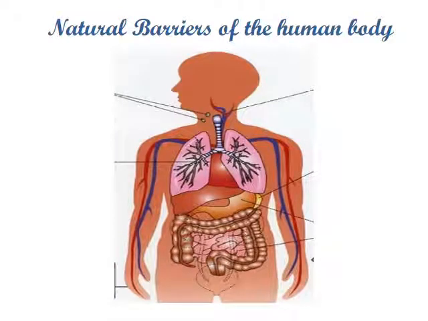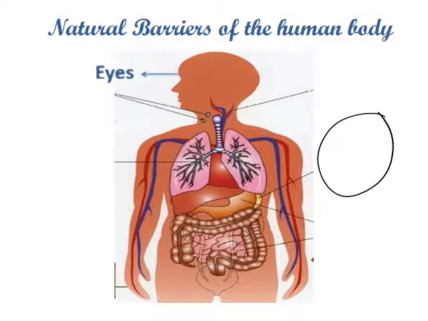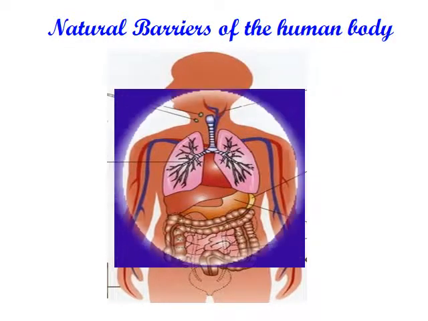So we are going to move to the natural barriers of the human body. First, we have the skin. Other than skin, we have the eyes, mainly the tears. We have other forms, for example, sweating.